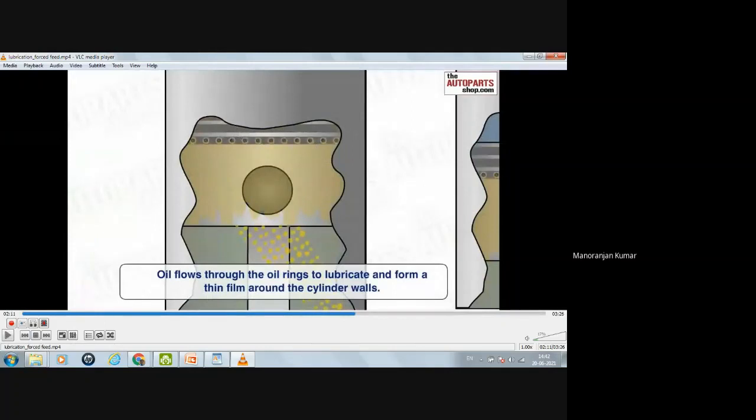Okay. Now the oil flows through the oil ring to lubricate and form a thin film around the cylinder wall.